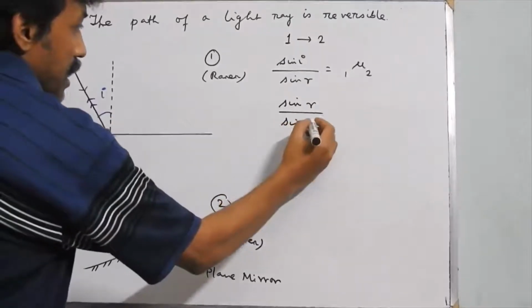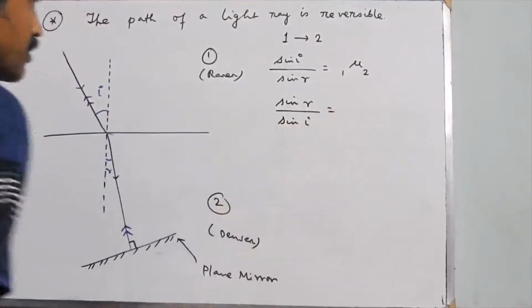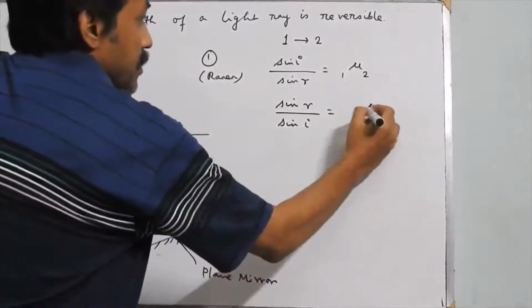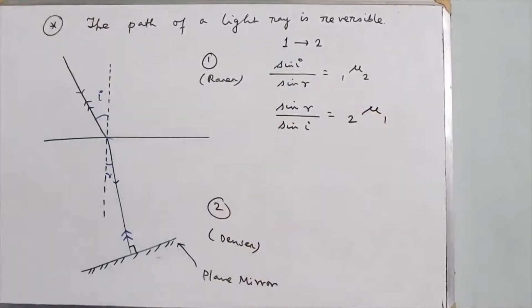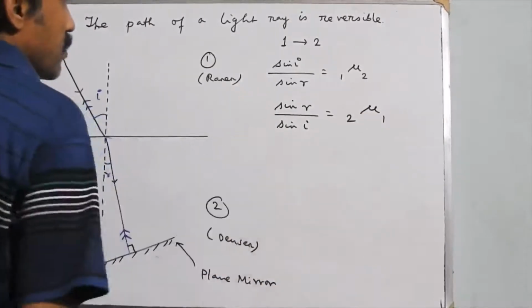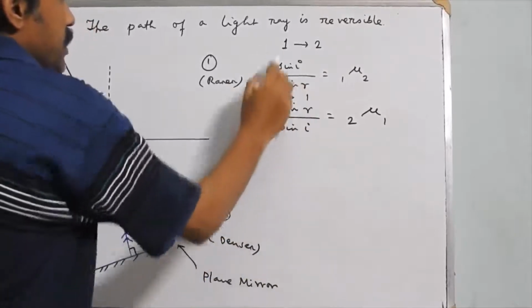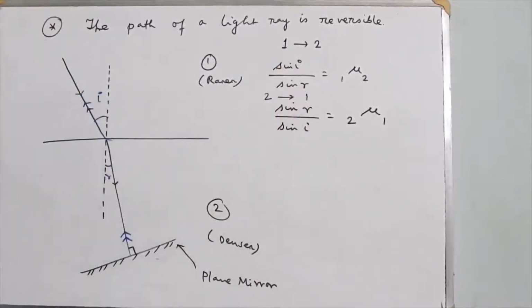So it will be sin R by sin I. Now this will be refractive index of the first medium with respect to the second medium. So this is for light moving from second to first medium, and this is the situation for first to second medium.